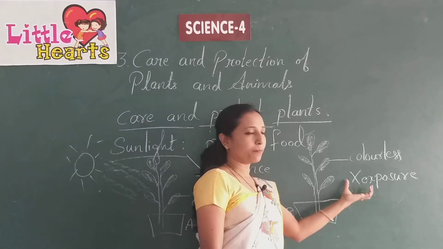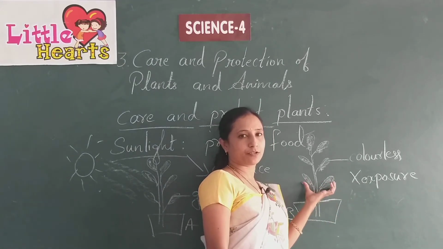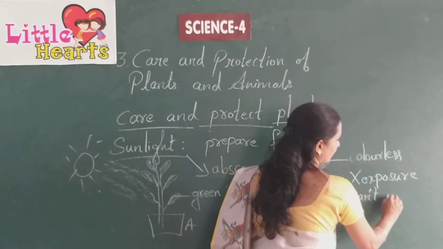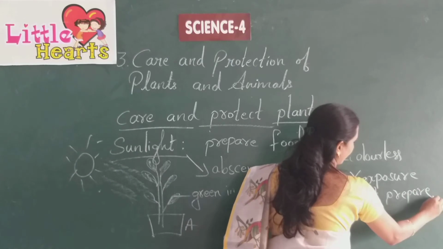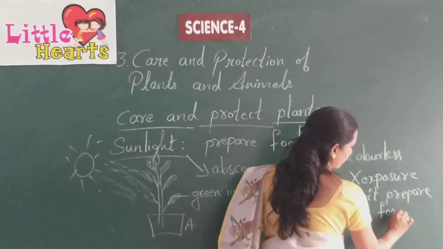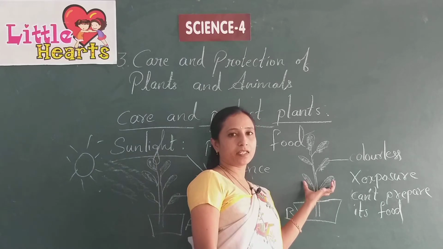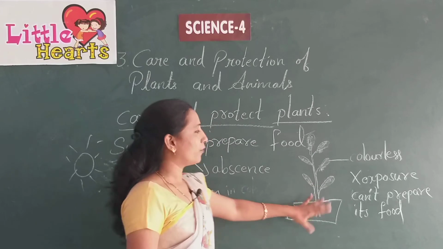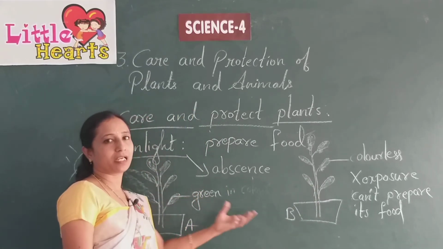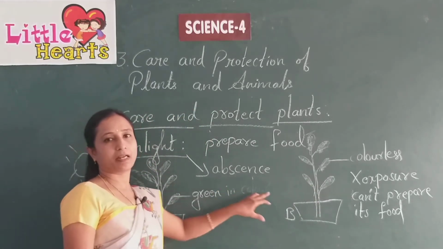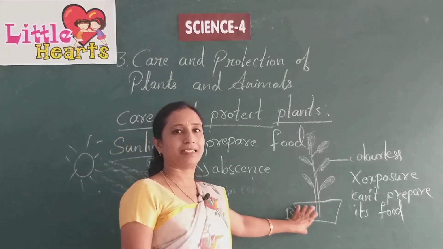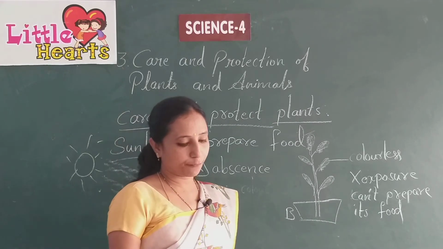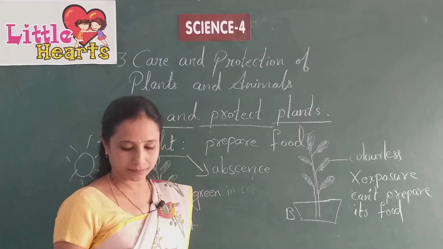So if exposure to sunlight is not there, what happens to the plant? If no sunlight, it can't prepare its food. So when it can't prepare its food, it can't be healthy or grow. From this, what did we understand? Sunlight is necessary for the plants to prepare their food to grow healthy and strong. Yes. And next one is protection from pests and insects.